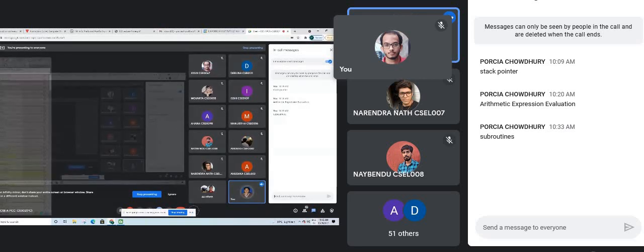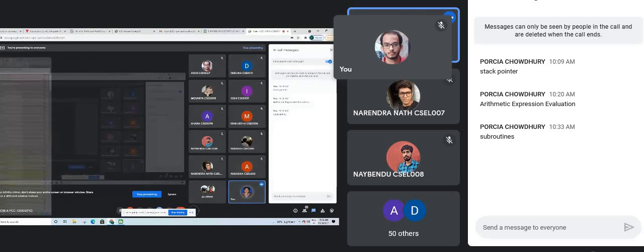Now when subroutine 1 is running, at a point we have called subroutine 2. Okay, so that means we have to stop subroutine 1, and we have to go into subroutine 2. Now where we have stopped subroutine 1, that memory address goes where? That memory address will go into the stack. So on the top of the stack, what we have? Subroutine 1's memory address from where we have started subroutine 2.